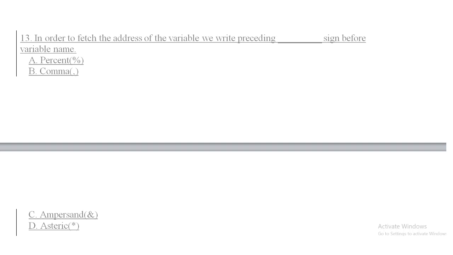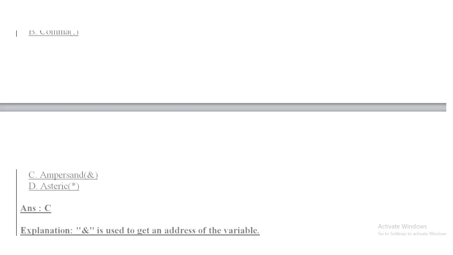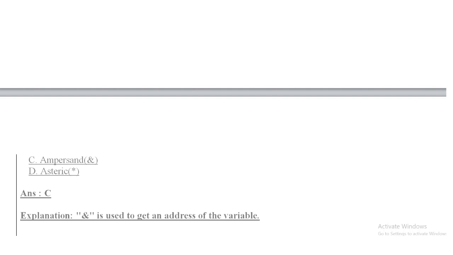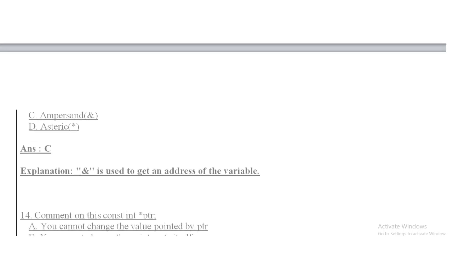Question number 13. In order to fetch the address of the variable, we write preceding dash dash sign before variable name. Option A, percent. Option B, comma. Option C, ampersand. And option D, asterisk. So answer of this question is ampersand. Ampersand is used to get an address of the variable, as we use it in scanf statement as well.